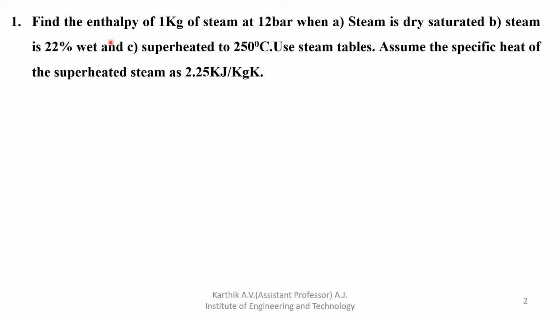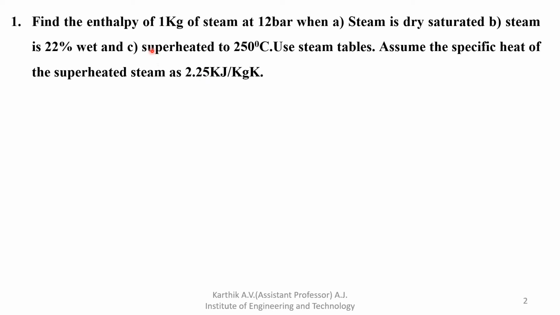Here they have not mentioned the specific volume, they just mention the enthalpy, so there is no need of considering the specific volume. Along with that, superheated steam is given. So the specific heat of superheated steam, Cps, is given, that is 2.25 kilojoule per kg Kelvin. In case the specific heat of superheated steam is not given, then you have to consider the same value. This is constant for all the problems, 2.25 kilojoule per kg Kelvin.